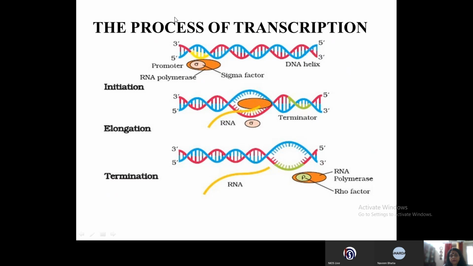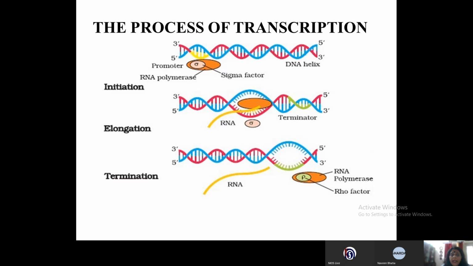Now let us see the process of transcription in prokaryotes. Now you can see this brown colored structure which represents the RNA polymerase, and this RNA polymerase recognizes the promoter region and joins there. Now RNA polymerase is an enzyme which has the capability for elongation, that is for addition of ribonucleotides, but it does not have the ability to initiate or terminate the process of transcription.